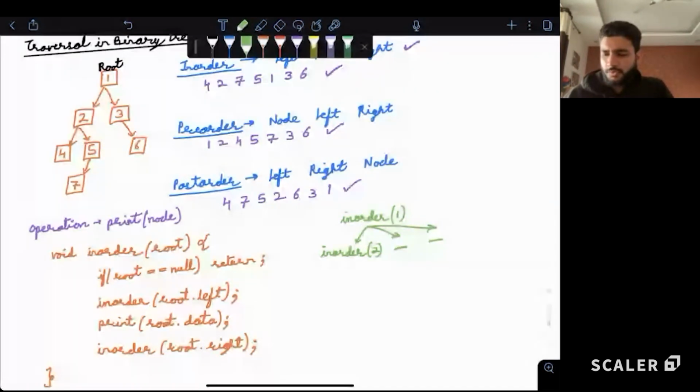From inorder 2, we will make another function call because it is not null, for inorder 4. Right? Base case is this condition.